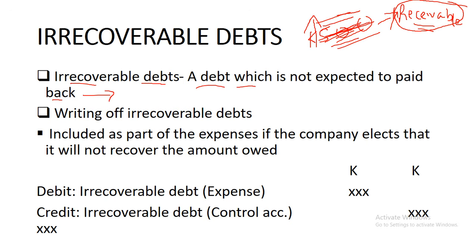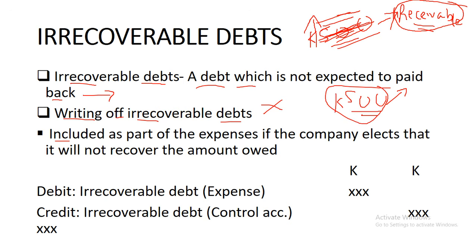So you need to write off that debt. You write it off, saying this debt won't be paid back. So how do you write it off? When you're writing off, the irrecoverable debt is part of the expenses of the company. So we've got this 500, it's going to be written off. We need to include it as part of the expenses because it has gone out of the business. It will never be paid back.